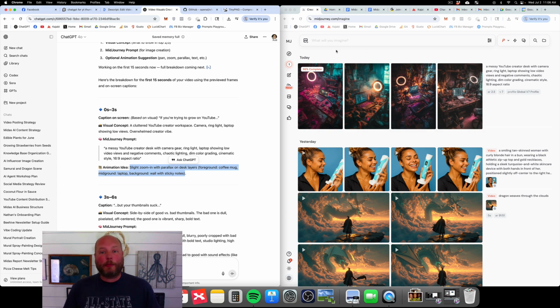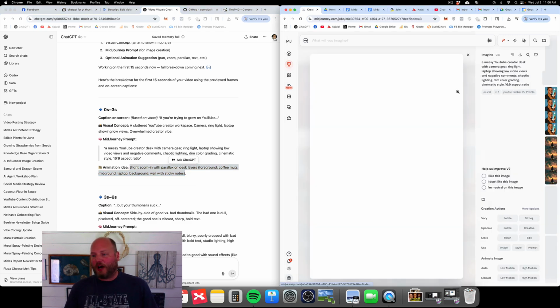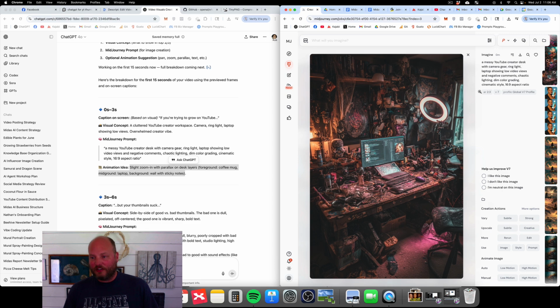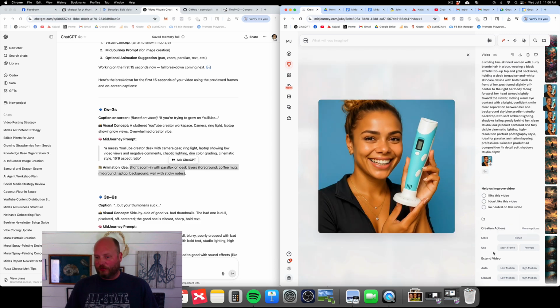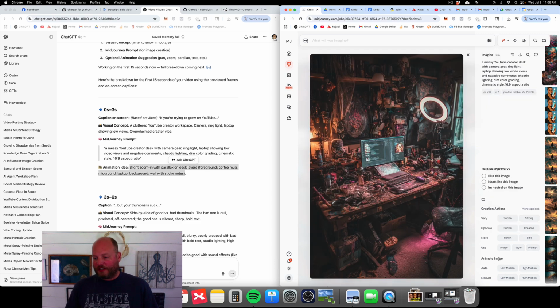You get 4 options when you're using MidJourney. I'm going to go ahead and choose which one I like the best. You know, we're just going crazy. Color, things that pop. This looks nice. Sweet. Now we're going to go our animation down here.